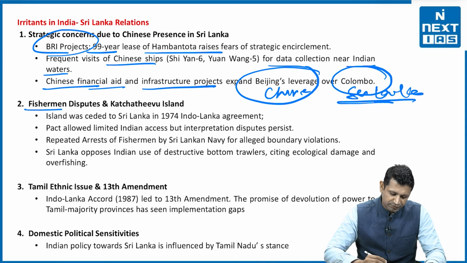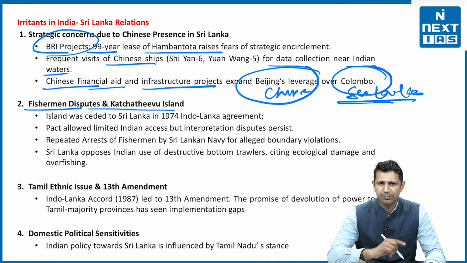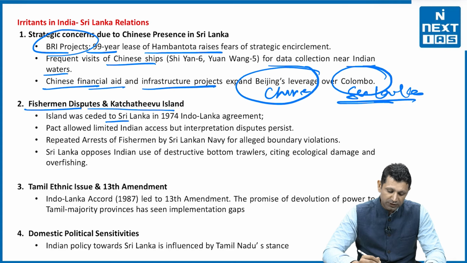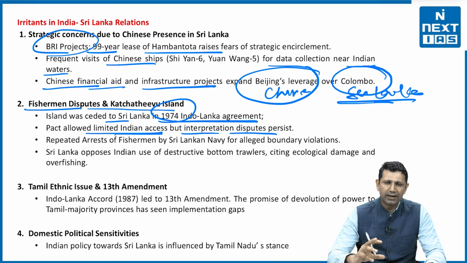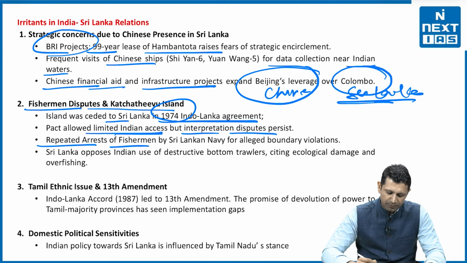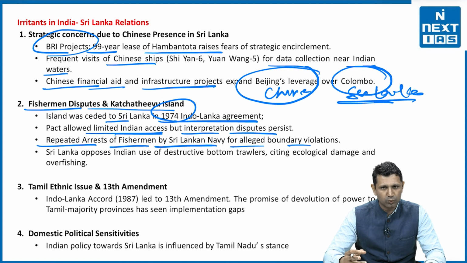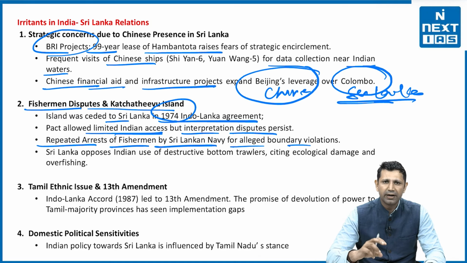Now the second irritant is the fishermen dispute and Katchatheevu Island, on which this particular article was. So this island was ceded to Sri Lanka through the 1974 India-Sri Lanka agreement. This pact allows limited access for India, but an interpretation dispute persists. It does allow for Indian access, but the interpretation by Indian and Sri Lankan fishermen differs, and it is the cause of dispute. The repeated arrest of fishermen by the Sri Lankan Navy for alleged boundary violation is one of the critical sticking points between India and Sri Lanka, and it affects India's domestic politics as well as Sri Lanka's domestic politics.